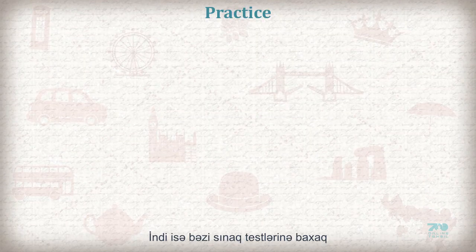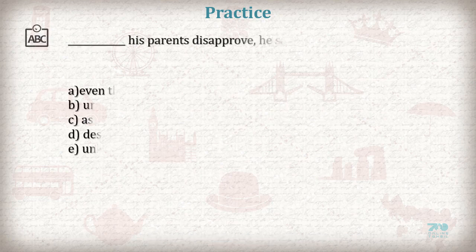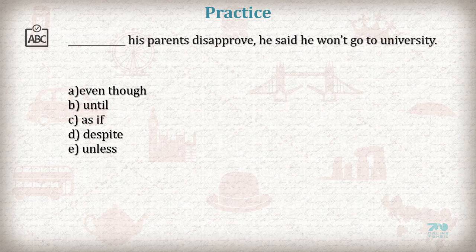Let's have some trial tests now. You have to choose the right answer. His parents disapprove. He said he won't go to university. A. Even though. B. Until. C. As if. D. Despite. E. Unless.